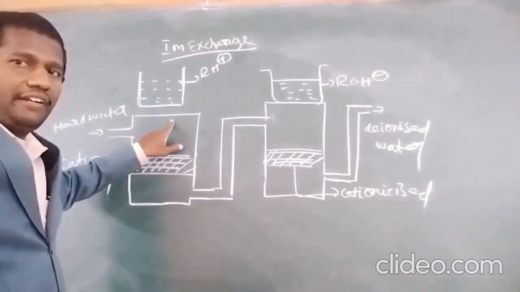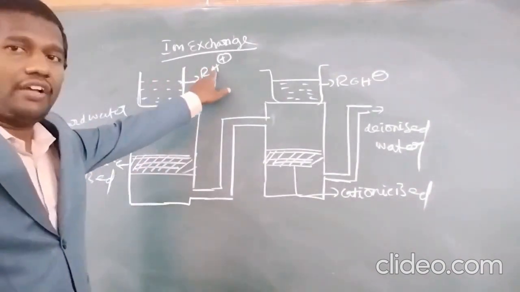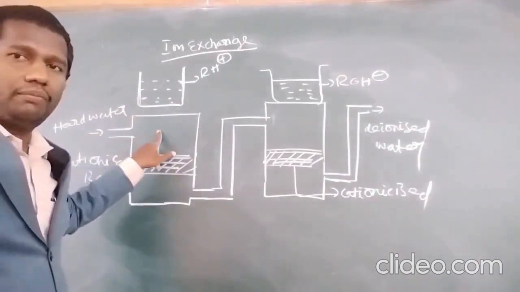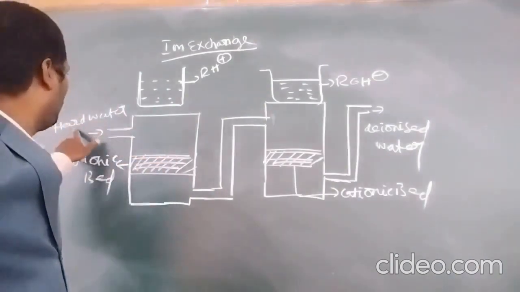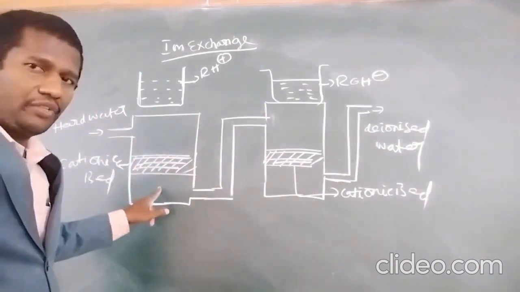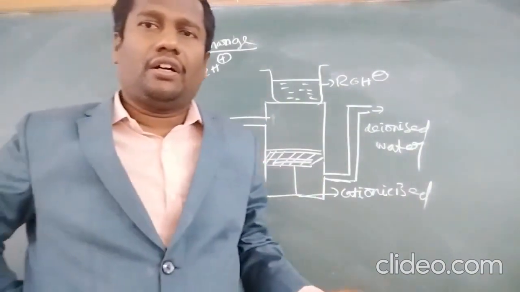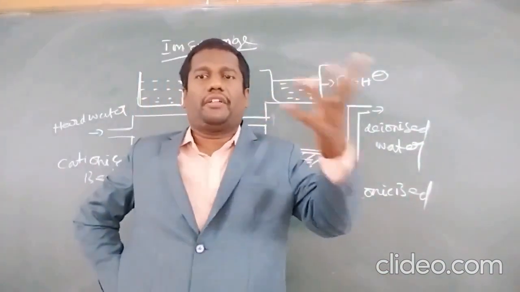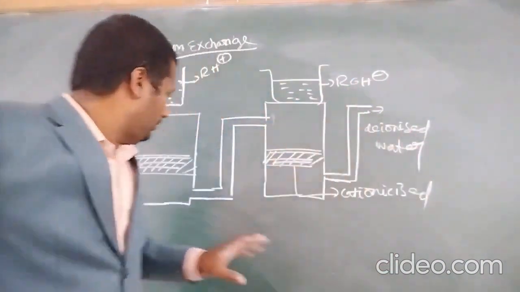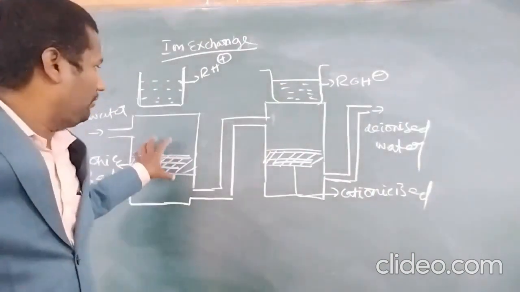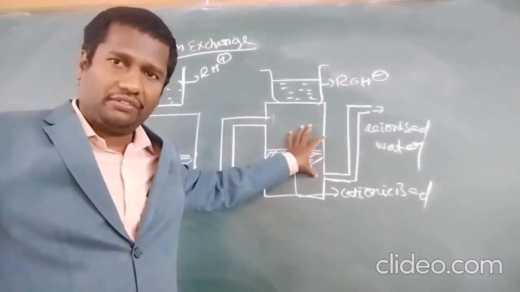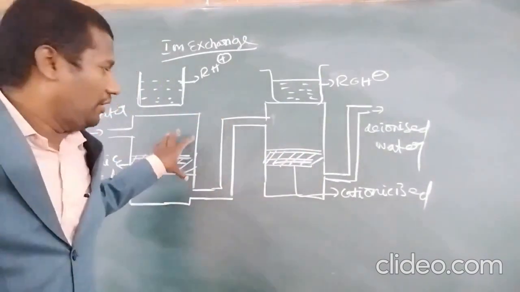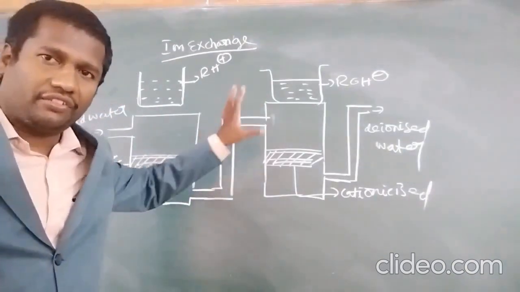At the upper end of the cationic tank, there is one resin, that is called RH plus resin. The hard water or raw water is passed into the cationic bed. If any hardness causing salts like Ca plus 2 and Mg plus 2 are present in hard water, these are filtered in the cationic bed. Now this water is passing to the anionic tank. Now the water is free from cations, that is step 1.